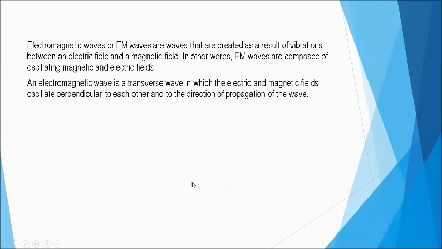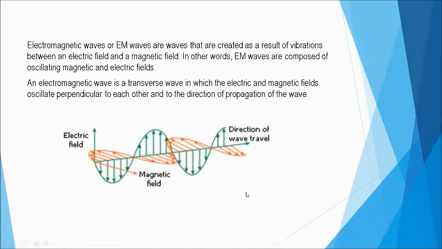Why? Because the electric field and magnetic field components of the electromagnetic wave vibrate perpendicular to each other, and not only to each other, but also to the direction of propagation of the wave.